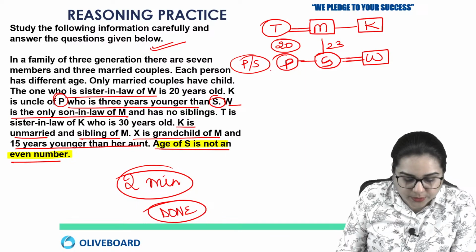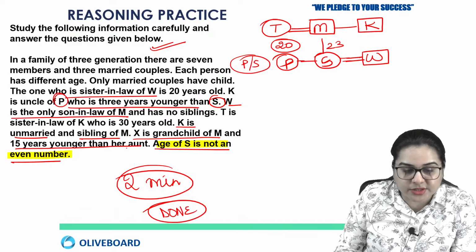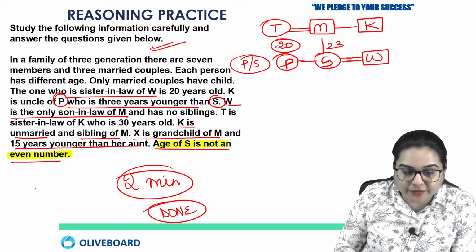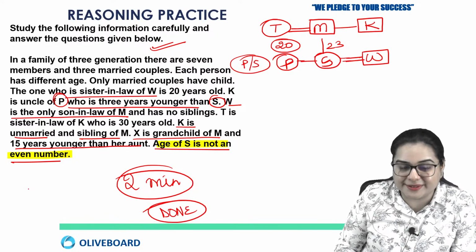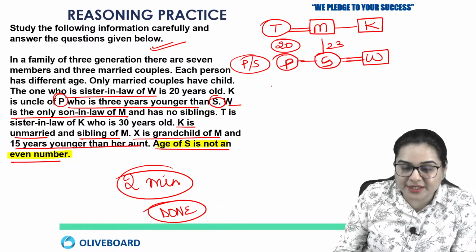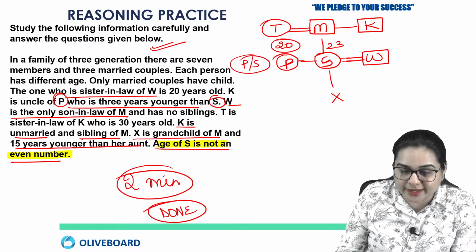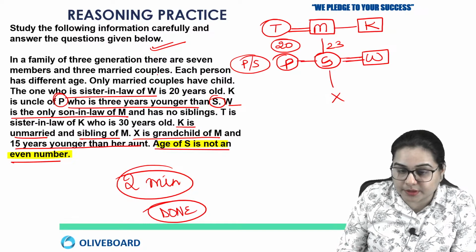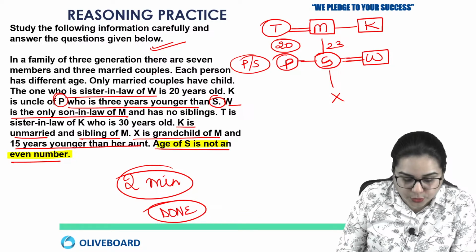Okay, now about X. Now where are we going to write X? He says X is grandchild of M and 15 years younger than her aunt. Okay, so if X is 15 years younger, here I'm going to write X. And about X, because here there were 7 members and 3 married couples, we have already made 2 married couples. But there cannot be 3 married couples here, right?